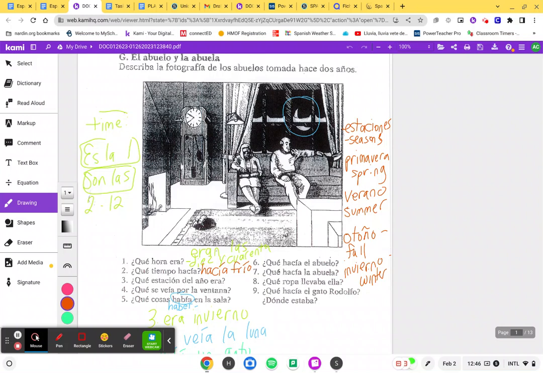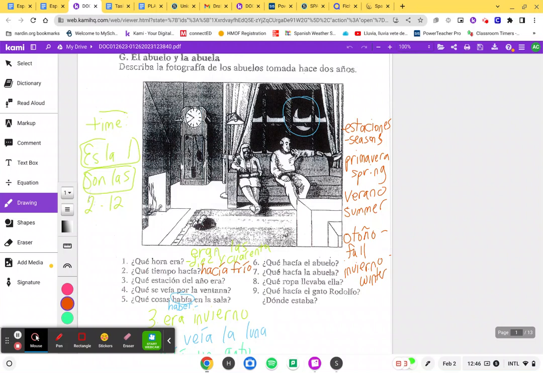We're looking at this first page, and we answered questions like ¿qué hora era?, ¿qué tiempo hacía?, ¿qué estación del año era?, and we said things like era otoño, era primavera maybe, or eran las 10:40 de la noche. We answered questions like ¿qué hacía el abuelo?